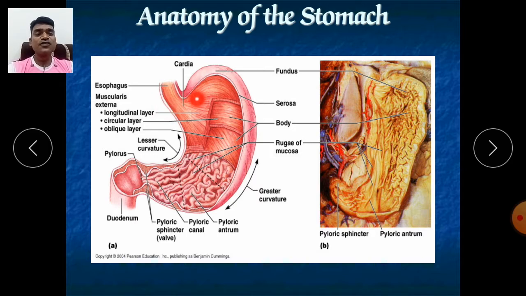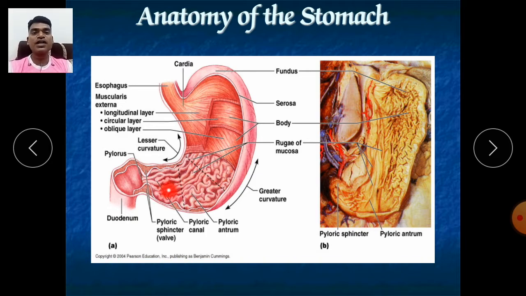Now the next part, which is opposite to the cardia, is called the fundus. It is the dome shaped part which is called the fundus. It is just opposite to the cardia. It is just a curved part, and below this fundus there is the main part of our stomach. It is the central main part of our stomach, called the body. And after the body there is the last part of our stomach. It is called the pyloric.